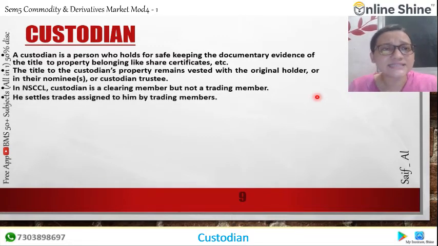In the NSCCL, the custodian is a clearing member but not a trading member. So again, this is very important. The custodian is a clearing member but not a trading member. He settles the trades assigned to him by the trading member.